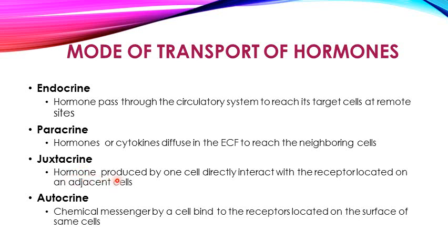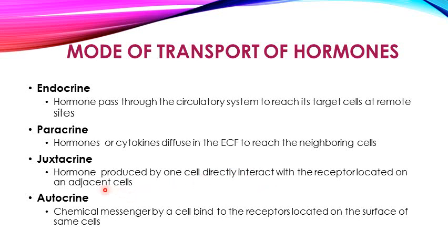Next is the juxtacrine mode, in which the hormone produced by one cell directly interacts with the receptors located on the adjacent cell. So that produces a very close response, just from one cell to the other cell.